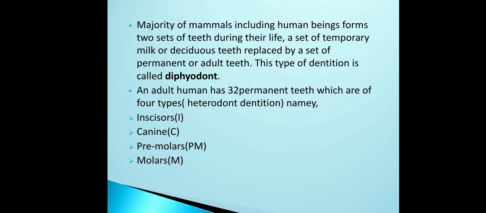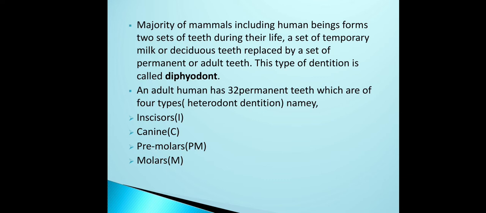Those teeth are present until the child turns 6 years old. Once the child is 6, those teeth start falling, and after some months new teeth arise.